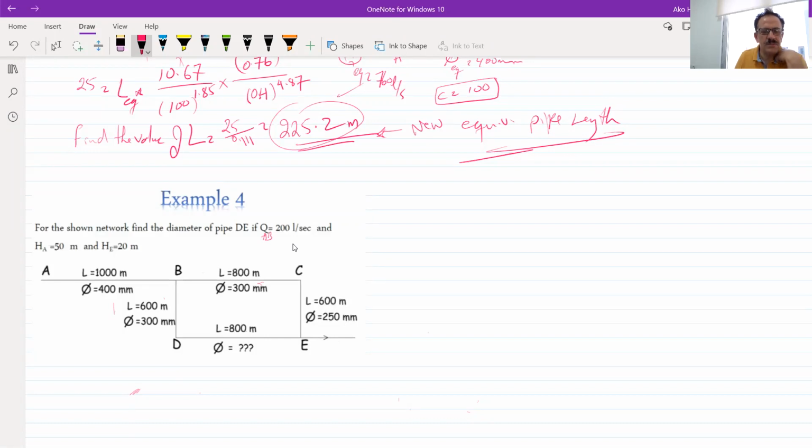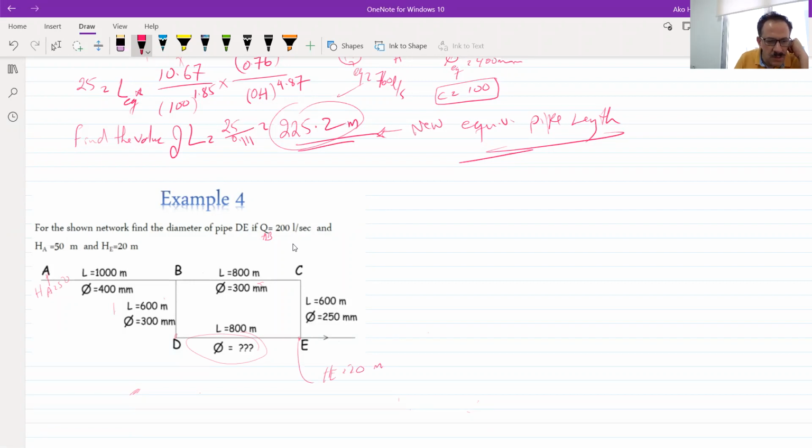Through these pipelines, I have one of the diameters. So I want to see how much the diameter of this pipe will be, knowing that the head at A is equal to 15, and the head at E, HE, equals 20 meters.